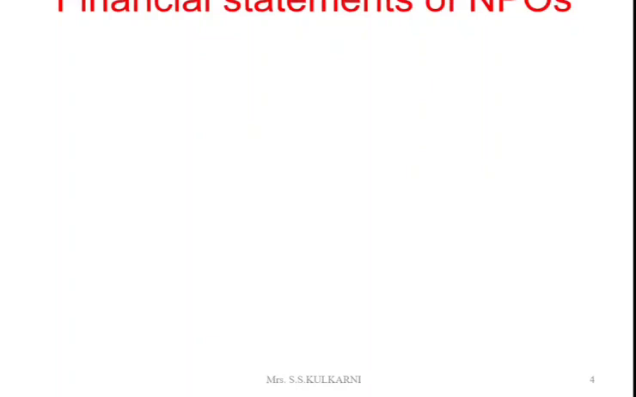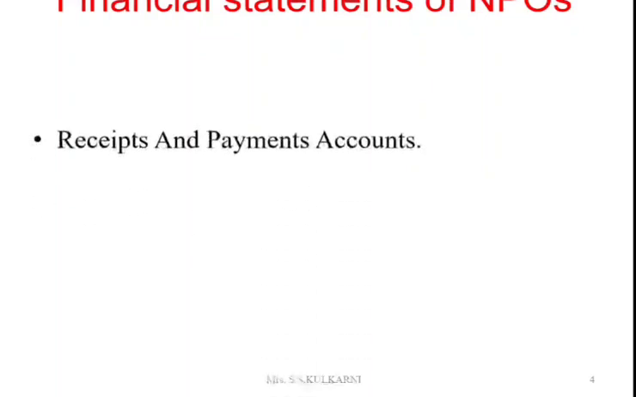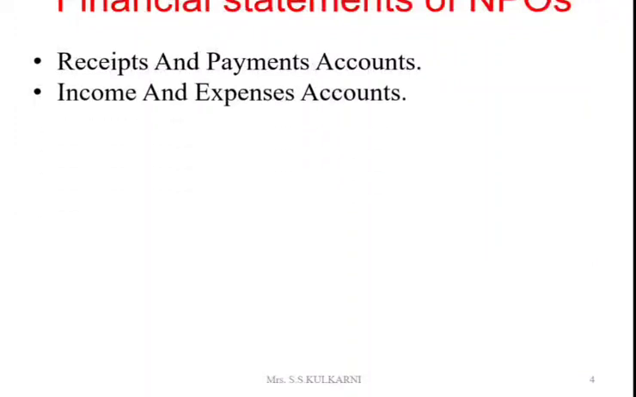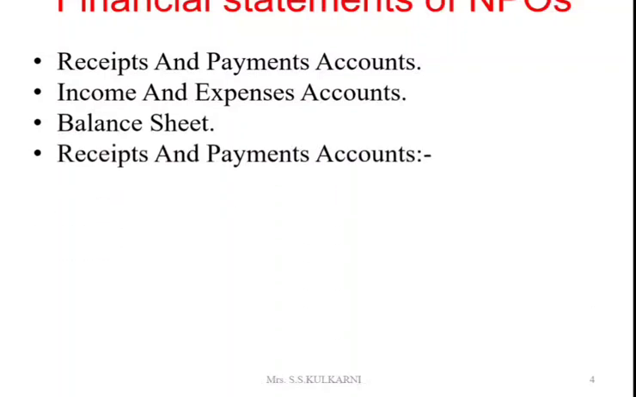The main financial statements of NPOs are receipts and payments account, income and expense account, finally the balance sheet. These three statements are prepared at the end of the year, hence called the financial statements of not-for-profit organizations. Let's see what is receipts and payments account.